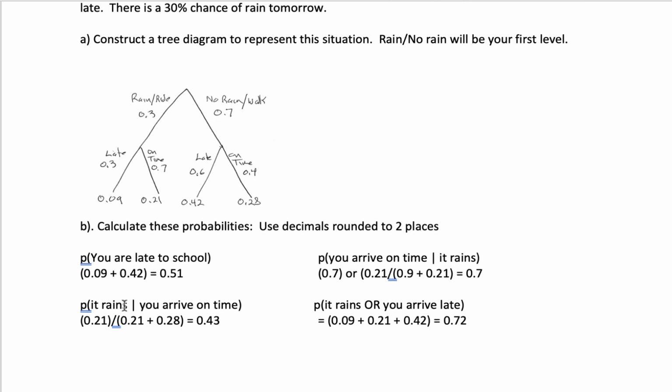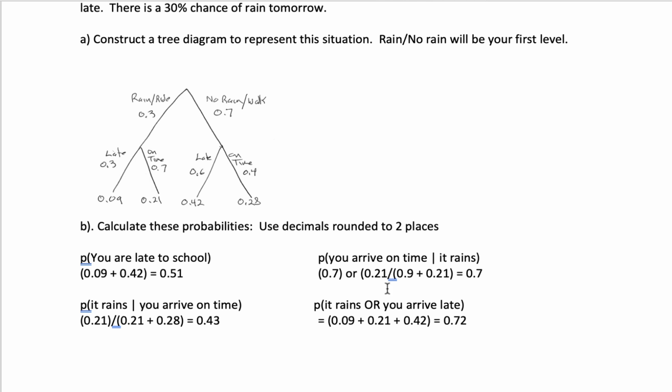When we do it this way, the probability that it rains given that you arrive on time, now we have to look at these 2 outcomes here, the 0.21 and the 0.28. When we add those together, we get our denominator of 0.49, and the numerator will be the 0.21, which means that we'll get 0.21 over 0.49, which is equal to 0.43. So that's the probability that if you arrived on time,